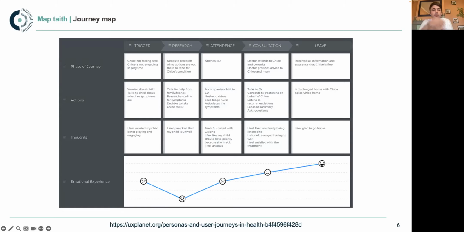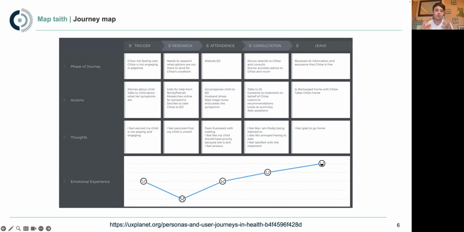So in this particular example of a journey map, if you were to read this from left to right and just look at that top row, you've got phase of journey. Really what you're trying to do is map out somebody's experience, or somebody's journey, through your service, right? Step by step, first they do this, then this happens, then they do this. As you come down to the next row, which is actions, we're talking about what they're doing at that stage. This is what's happening at this stage. This is their interaction at this stage.